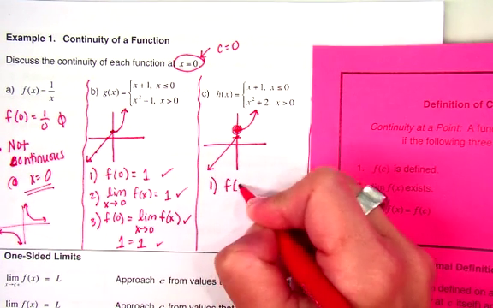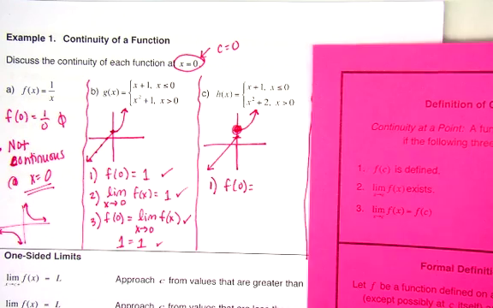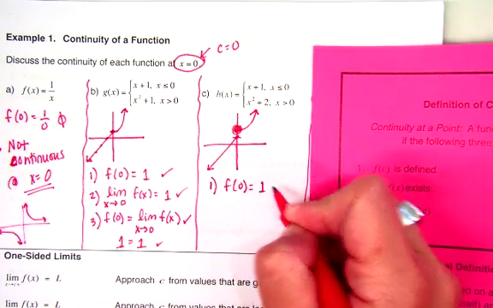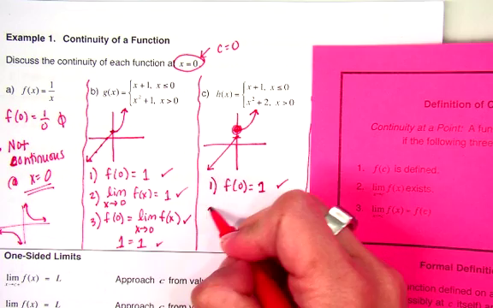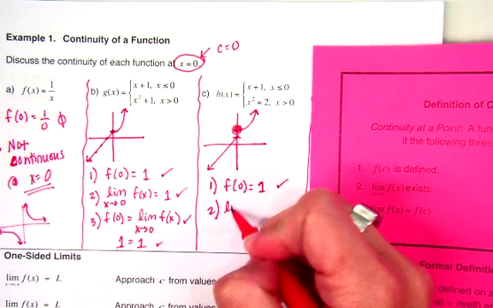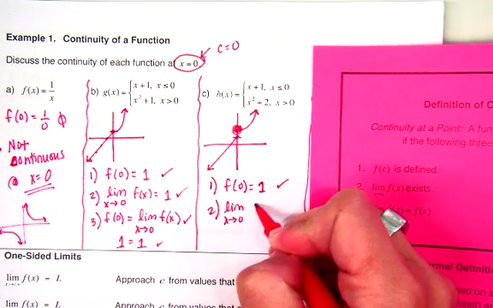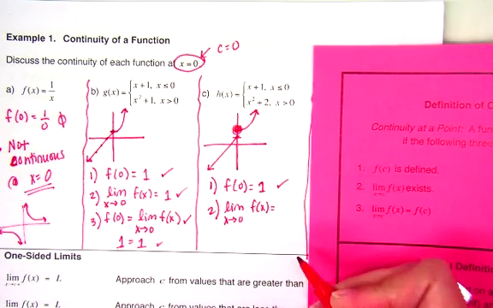What is f of 0? f of 0 is still 1. So that still works. So it's not our issue. We don't have an issue with step 1. Step 2 is that the limit as x approaches 0 is what? What's the limit?